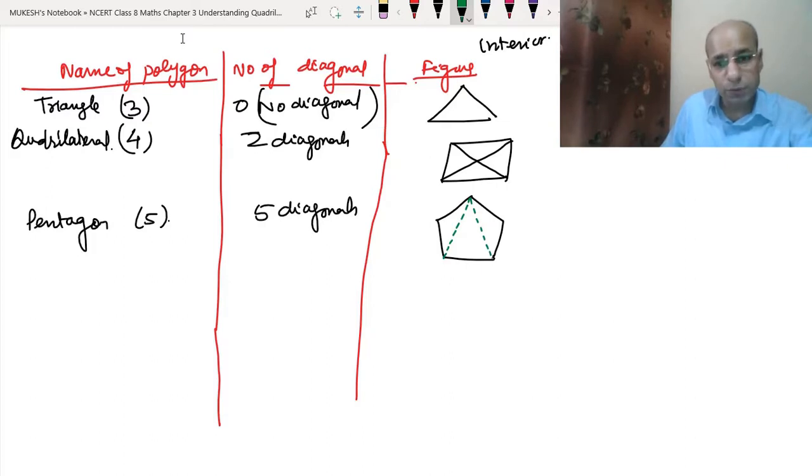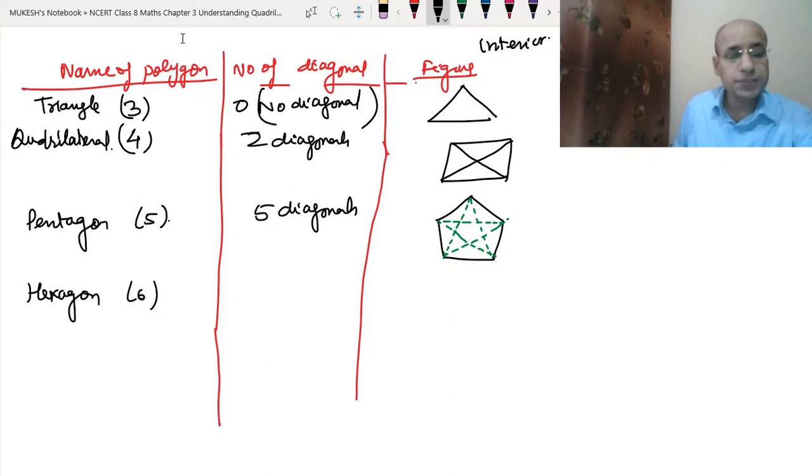Now from this point, this is the third diagonal and this is the fourth diagonal. From this point we have already drawn, so this is the fifth diagonal. From these points we have already drawn, so it has 5 diagonals here. Clear? Then comes the hexagon, 6 sides, so it will have 9 diagonals.